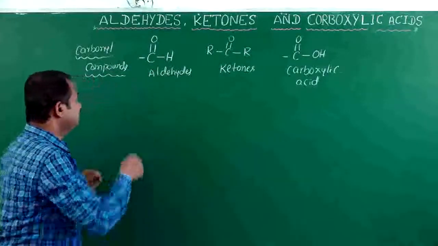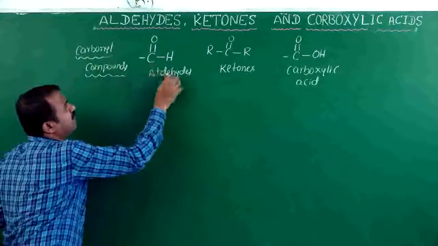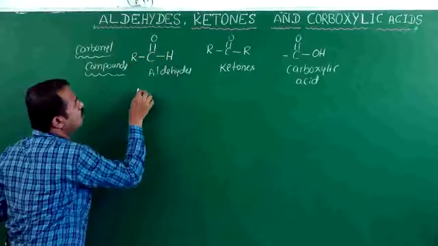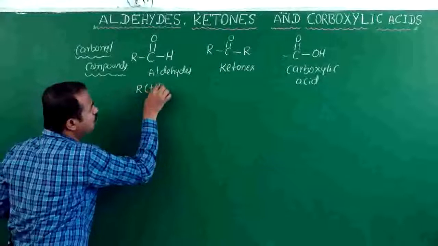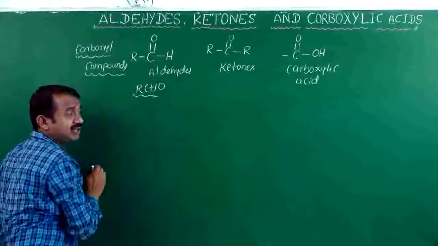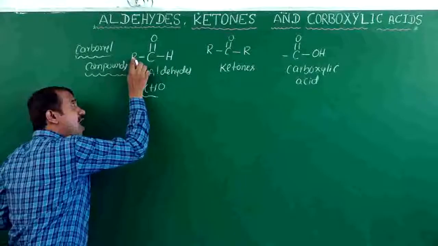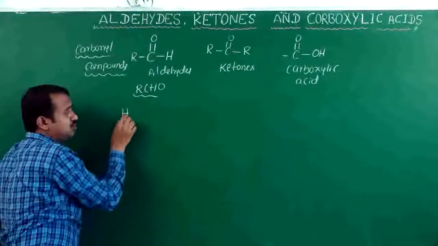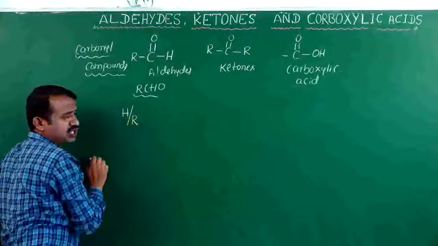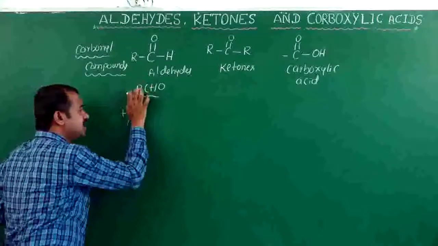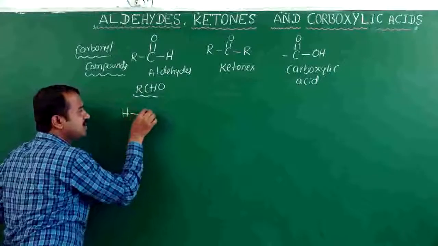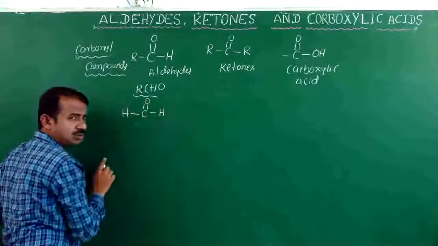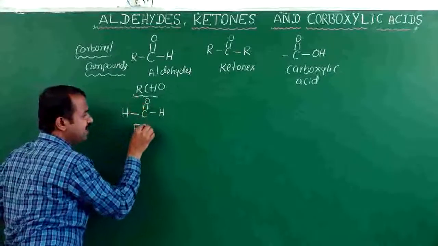Coming to the general formula. RCHO is the general formula of an aldehyde. In case we are using R, it may be either hydrocarbon or hydrogen. Suppose I write H, C double bond O, that is HCHO, and the name is